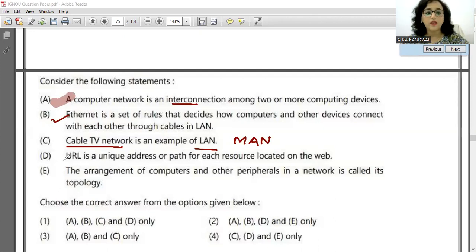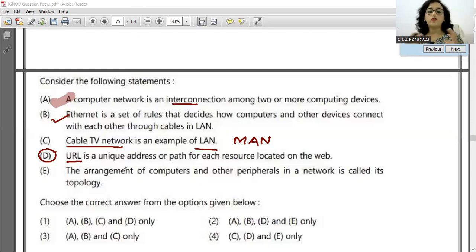Let us see the next one. URL हमने डिस्कस किया था, URL के बारे में, URL के पार्ट्स के बारे में भी हमने ऑलरेडी डिस्कस किया हुआ है. तो जिसने ये सेशन क्वेश्चन पेपर देखने से पहले किया होगा तो उन्होंने पक्का ये आंसर करेक्ट किया होगा. So URL is a unique address or path for each resource located on the web. That is absolutely correct. The full form of URL is Uniform Resource Locator. Sometimes it is also known as URN, Uniform Resource Name.